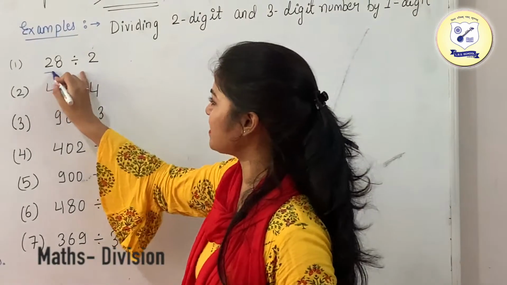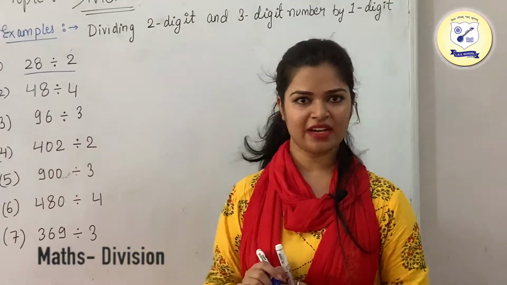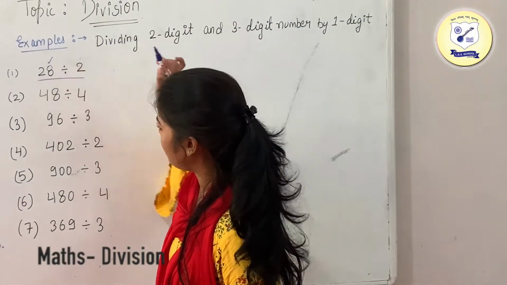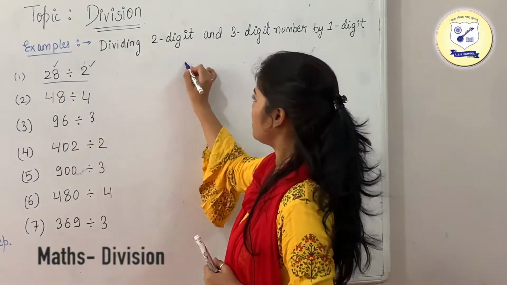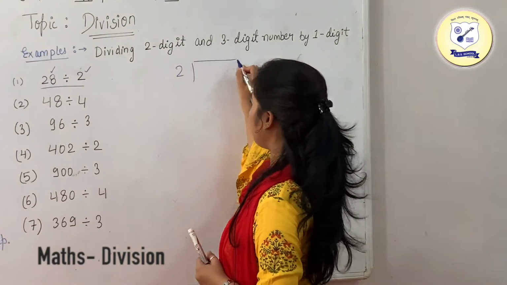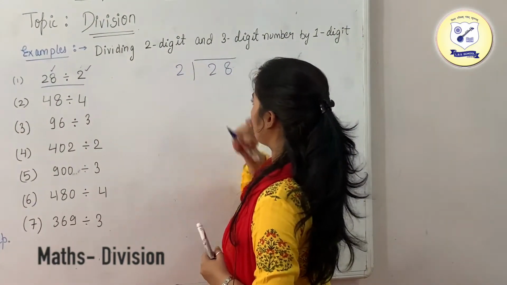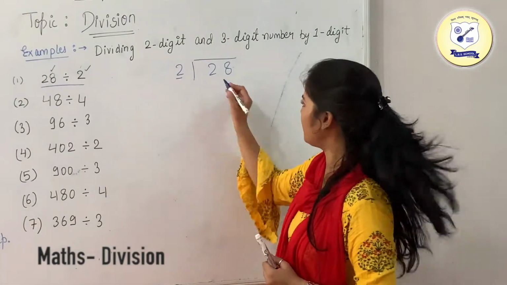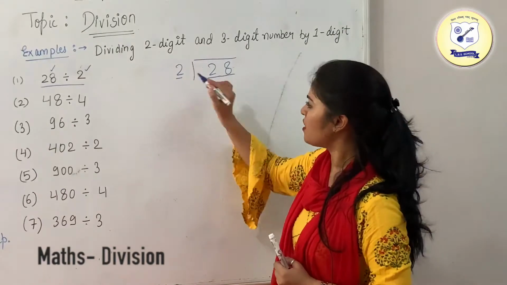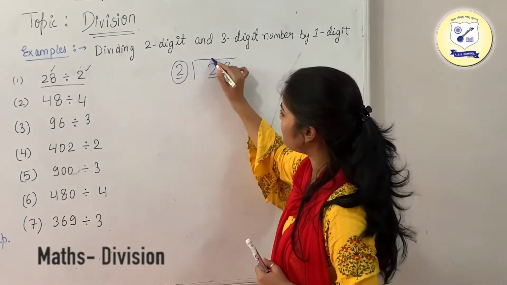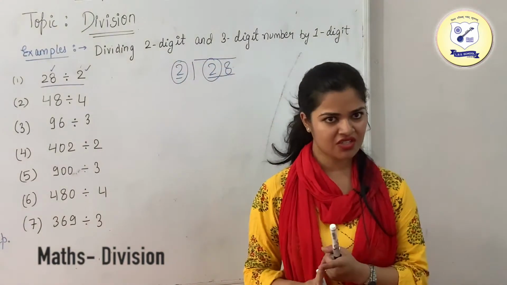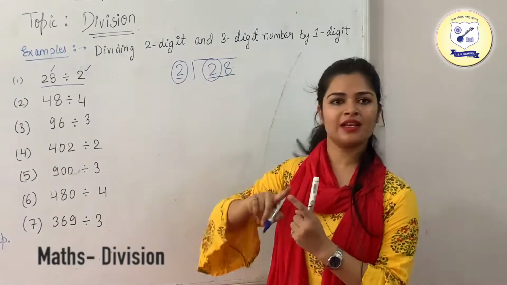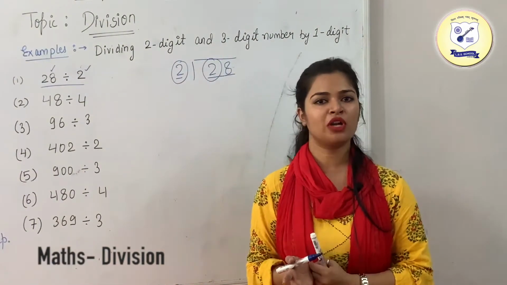Now I am having an example in front of you, which is 28 divided by 2. This is your dividend and this is your divisor. Just write the divisor outside this bracket and the dividend inside. Okay, first of all, we are having a 1-digit number over here and this is your 2-digit number. For that, just start comparing this number with the first digit, and this first digit should be either greater than or equal to 2.